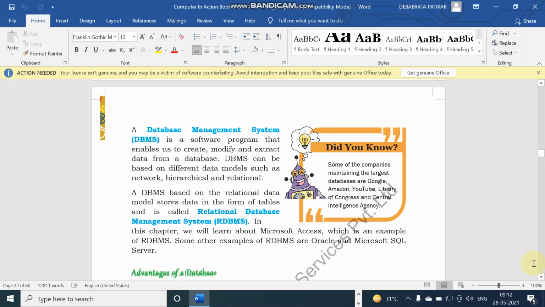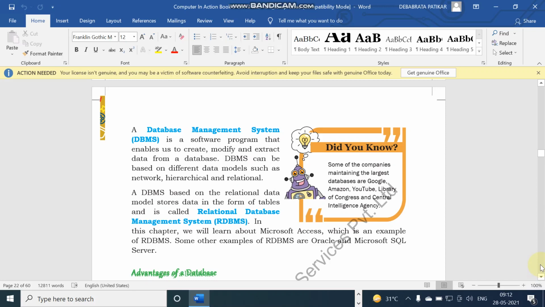RDBMS full form is Relational Database Management System. Here everything is considered as a relational database. That means in RDBMS each table is considered as a relation, each field within the table is considered as an attribute, and each row or record is considered as a tuple.